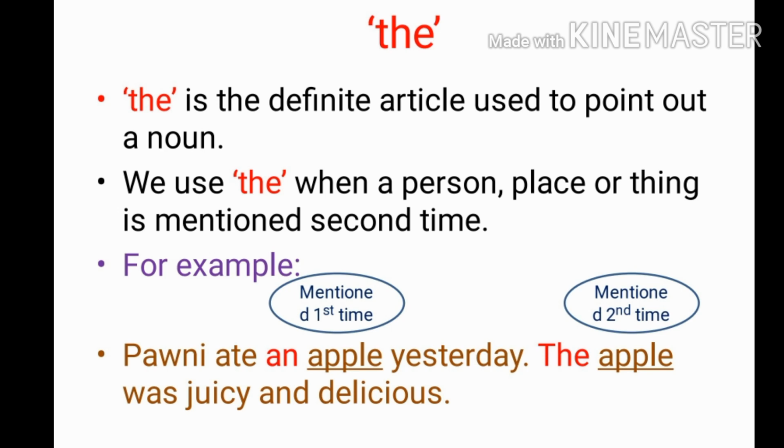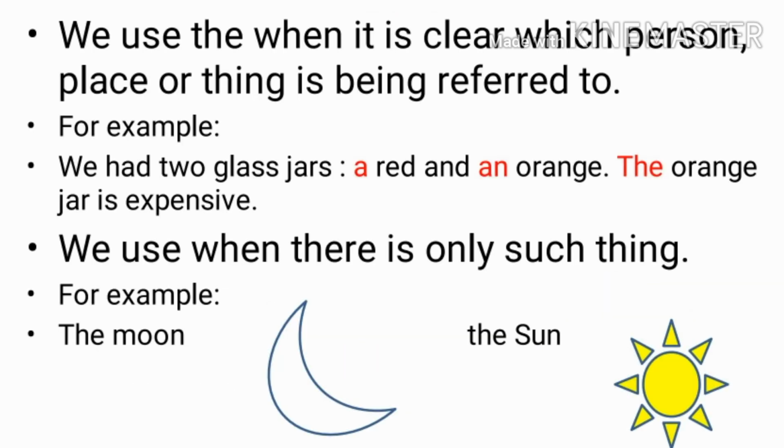That is why we have used "the", because here we are not talking about apple in general, we are talking about apple in a particular form. That is why we have used "the" here. We use "the" when it is clear which person, place or thing is being referred to.